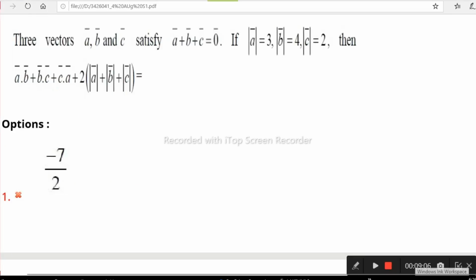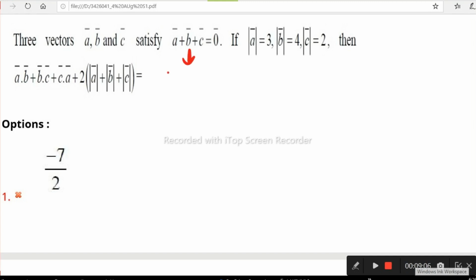Look at this question. Given that three vectors a, b, c satisfy the equation a plus b plus c is the zero vector, and also given that mod a, mod b, mod c values are 3, 4, 2 respectively. Then we have to find a dot b plus b dot c plus c dot a plus 2 times the summation of mod a, mod b, mod c. Okay, it's so simple. You have to calculate first a dot b plus b dot c plus c dot a. What is it? From the given result a plus b plus c.